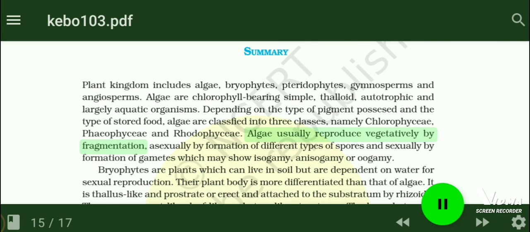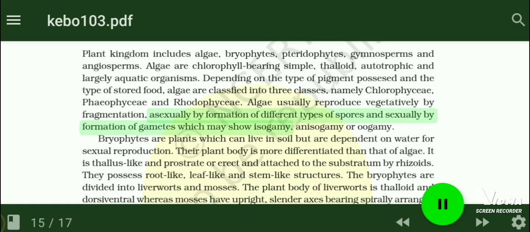Algae usually reproduce vegetatively by fragmentation, asexually by formation of different types of spores and sexually by formation of gametes which may show isogamy, anisogamy or oogamy.